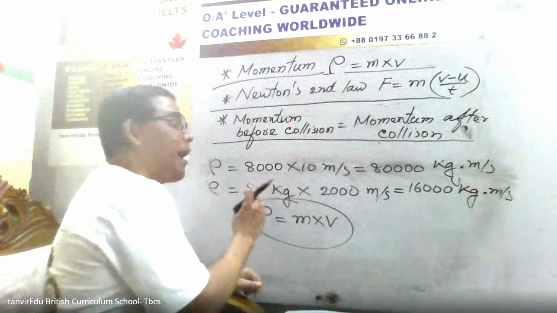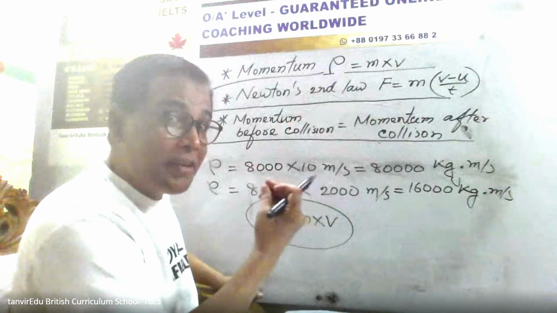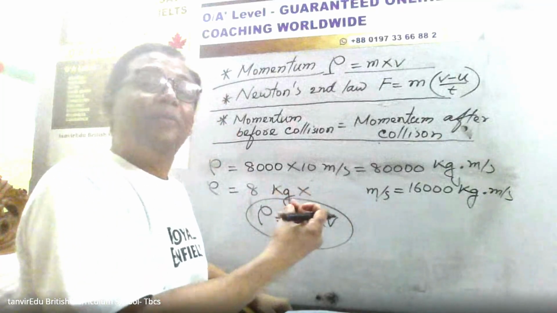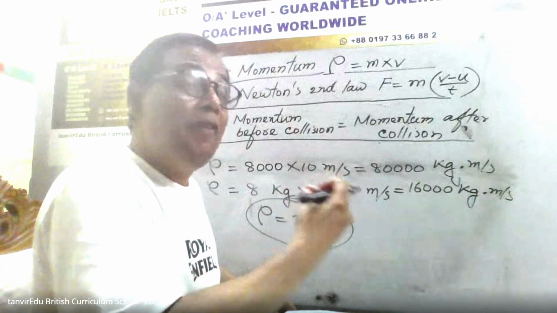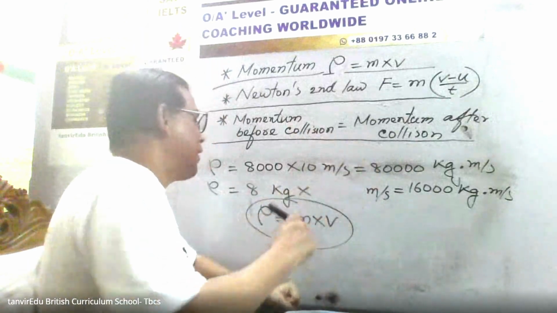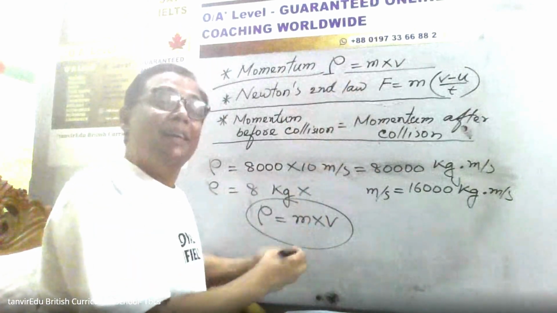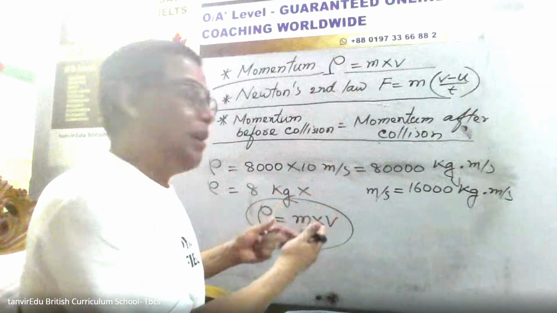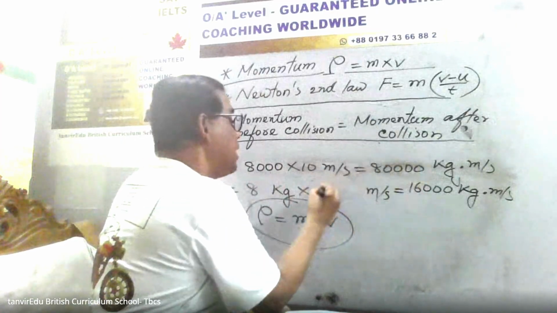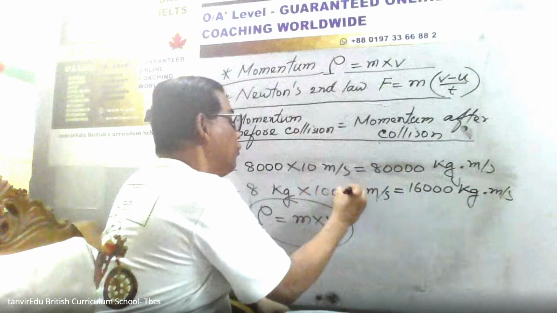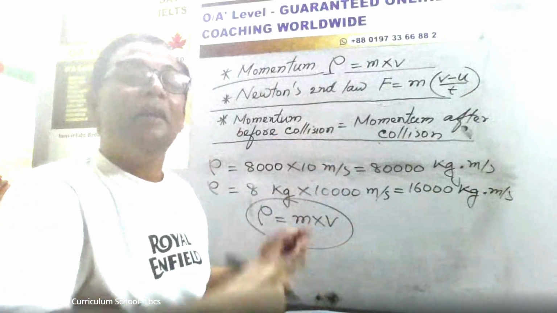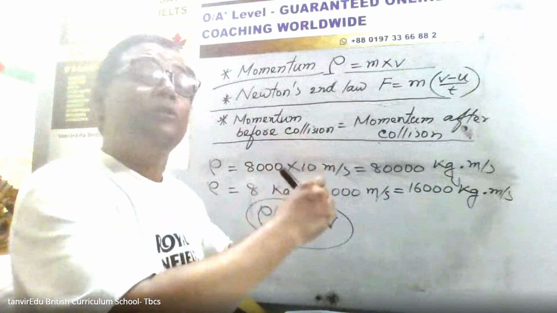On the other hand, a cat is only 8 kg. Yes, if the cat becomes ambitious, luxurious minded or ambitious minded, I'm sure that the cat also can damage the wall. This is the mathematical issue, not the emotional. So what is the speed the cat has to reach? After 1, how many zeros? 40. If the cat can speed up to 10,000 meters per second, the math is telling us that the cat is also able to damage the wall.